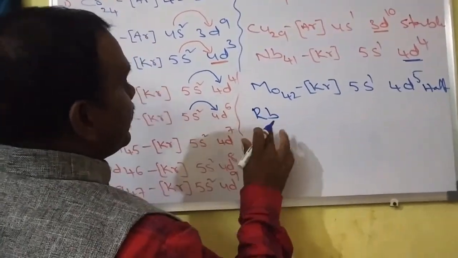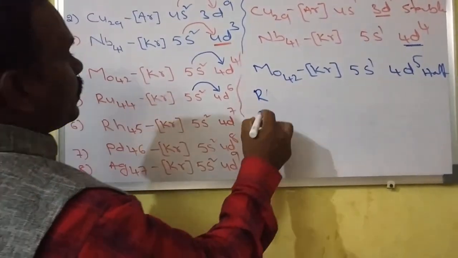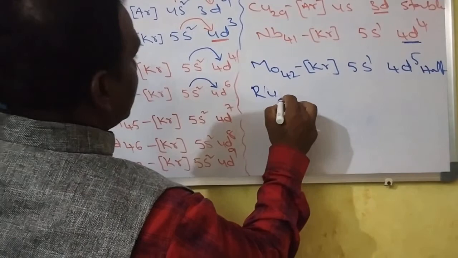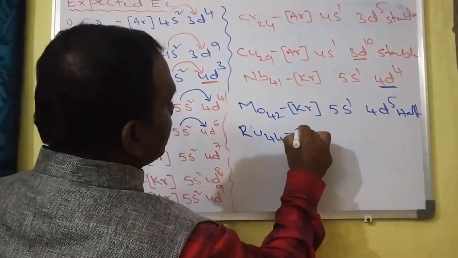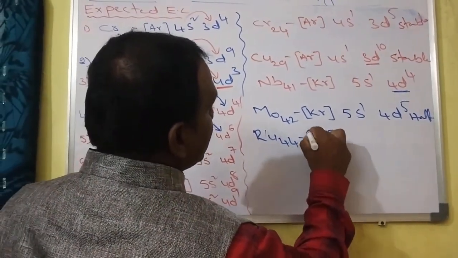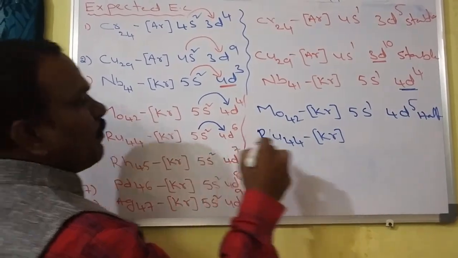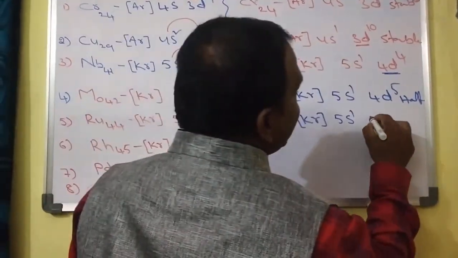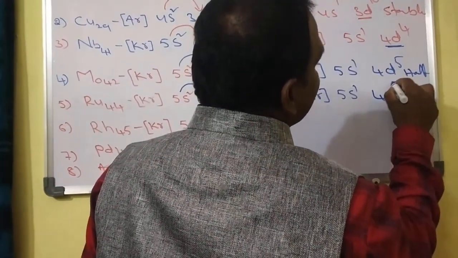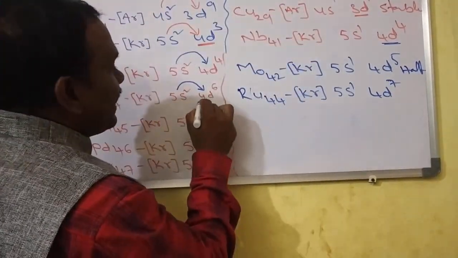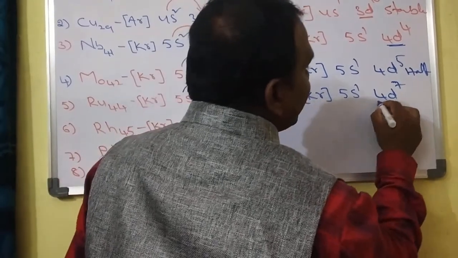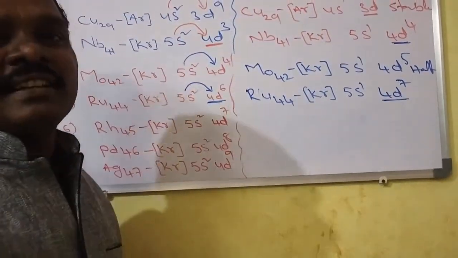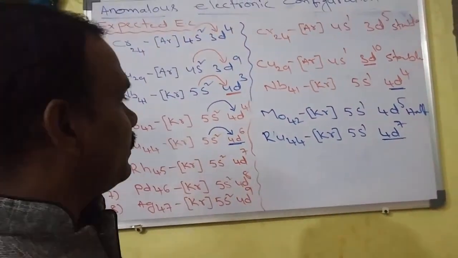So I write the electronic configuration of ruthenium as krypton 5s1 4d7. Compared with 6, 7 is more stable.